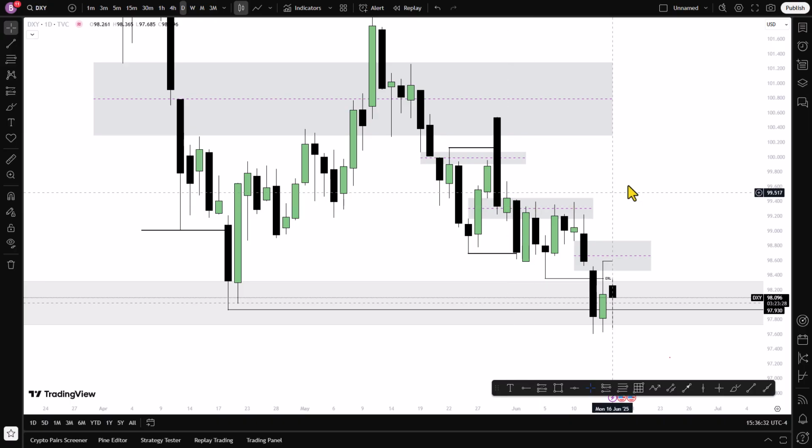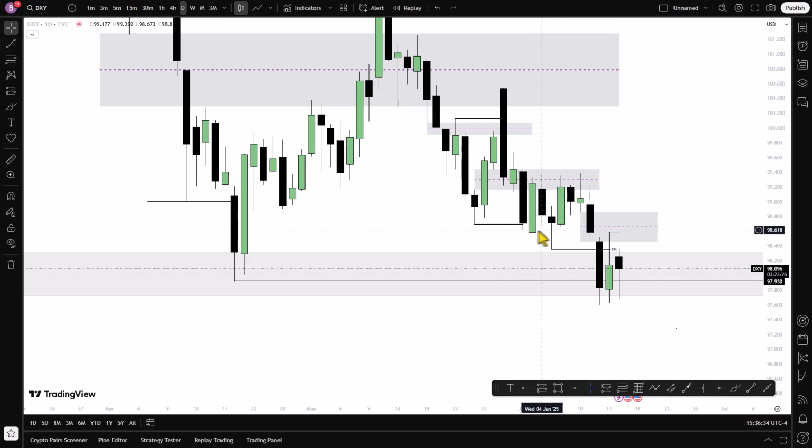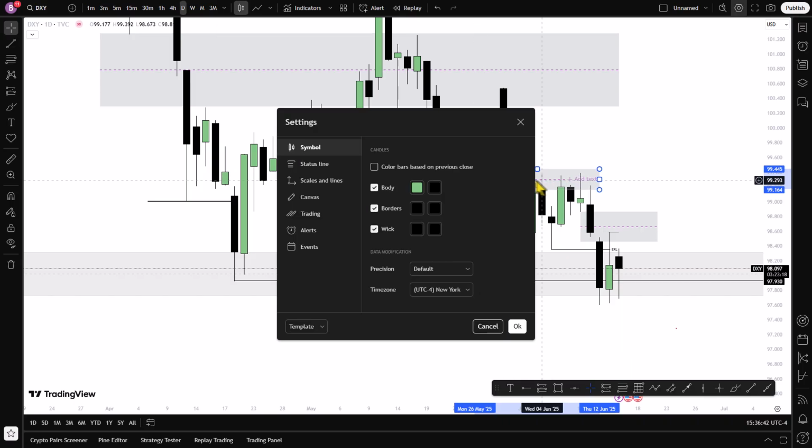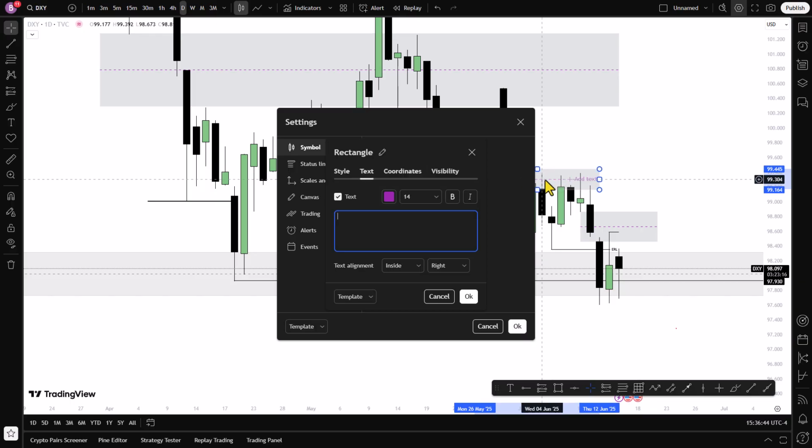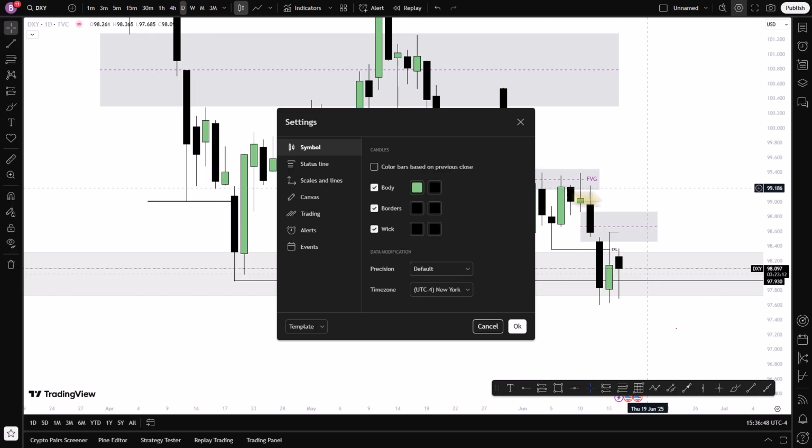But we see an imbalance here. This is an imbalance, a fair value gap. Let's have it written: fair value gap here. We see we have a fair value gap at this level.